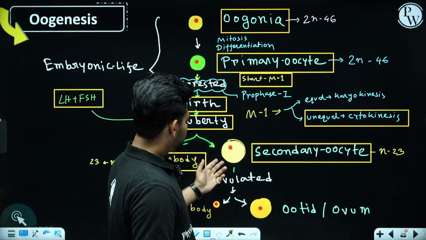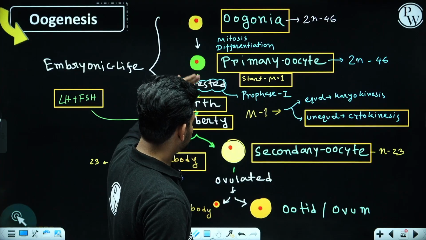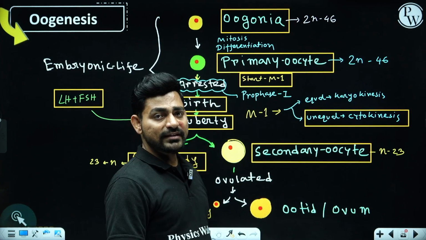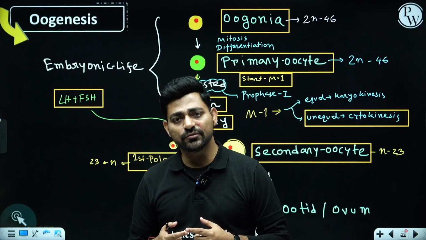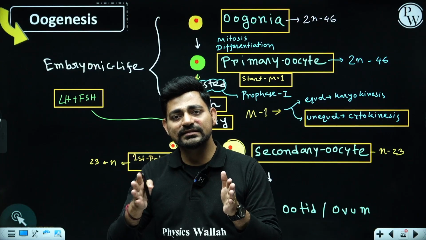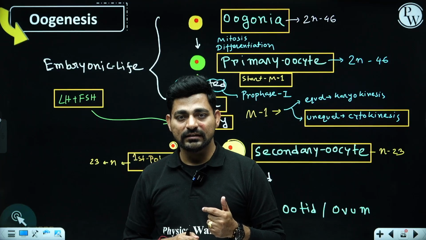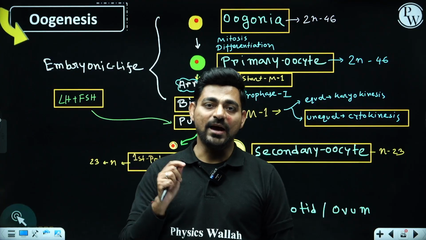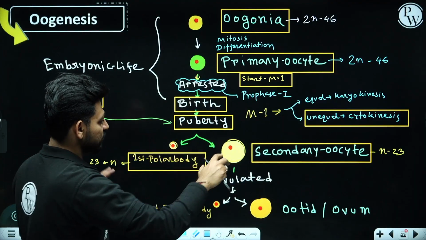And you know one thing, when it got arrested during embryonic life, it has to wait for 12 to 13 years to resume the process of meiosis 1. In that time duration, it will lose one of its important cell organelles, that is the centrioles. And you know that for animal cells, centrioles are responsible for equal cell division. If there is no centriole inside the cell, there will be unequal division of cytoplasmic components. So absence of centrioles is responsible for this unequal cytokinesis and formation of a large secondary oocyte.